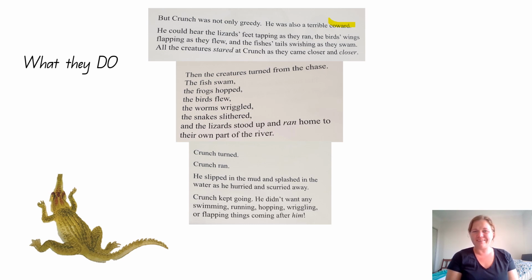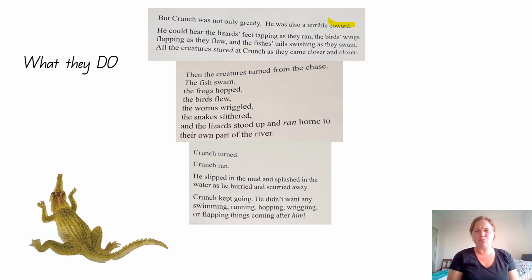He could hear the lizard's feet tapping as they ran, the bird's wings flapping as they flew, and the fish's tail swishing as they swam. All the creatures stared at Crunch as they came closer and closer. I think Crunch is a little bit of a coward because in the story we know that he started to back up and run away.